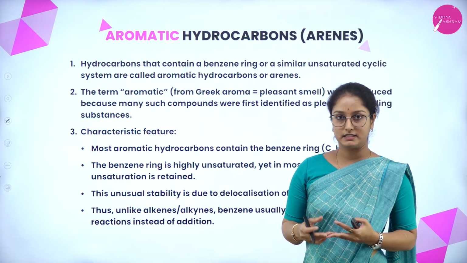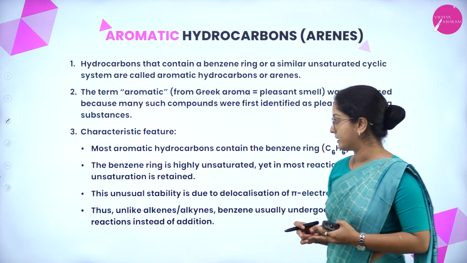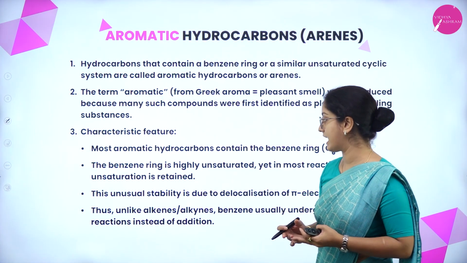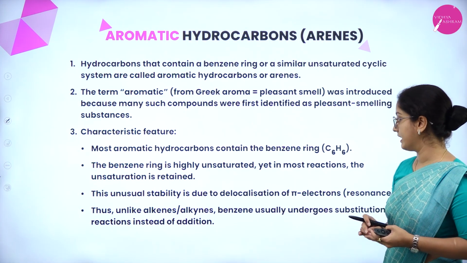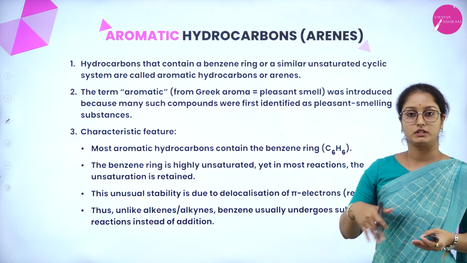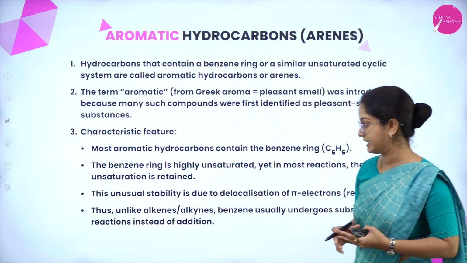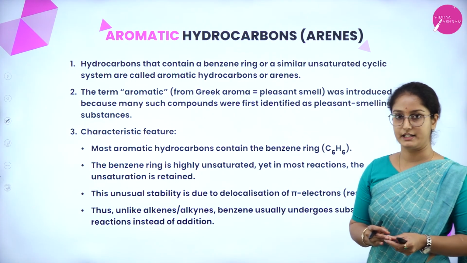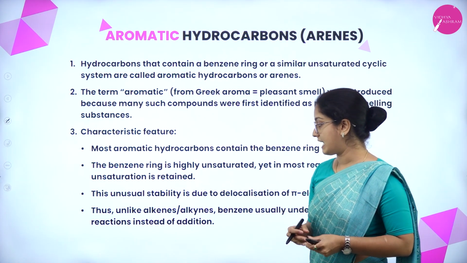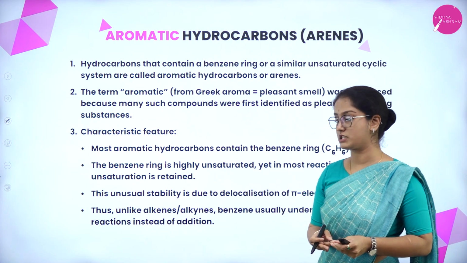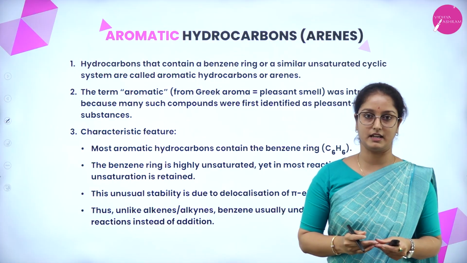So, what are the characteristic features? Most aromatic hydrocarbons contain a benzene ring. The benzene ring is highly unsaturated, and yet in most reactions the unsaturation is retained. That means the cyclic nature is retained. This unusual stability is due to delocalization of pi electrons. Therefore, unlike alkenes and alkynes, benzene usually undergoes substitution reaction instead of addition reaction.